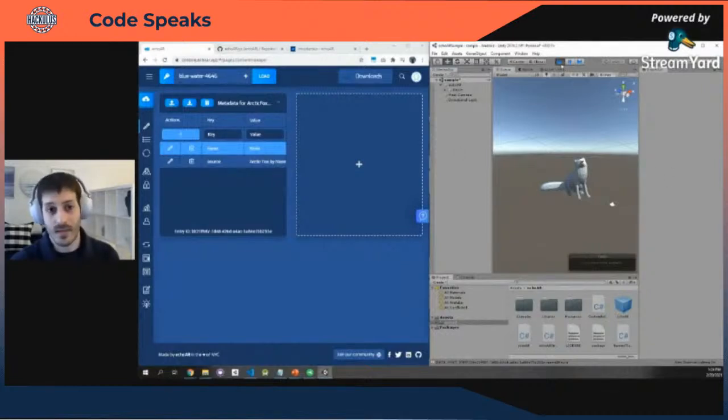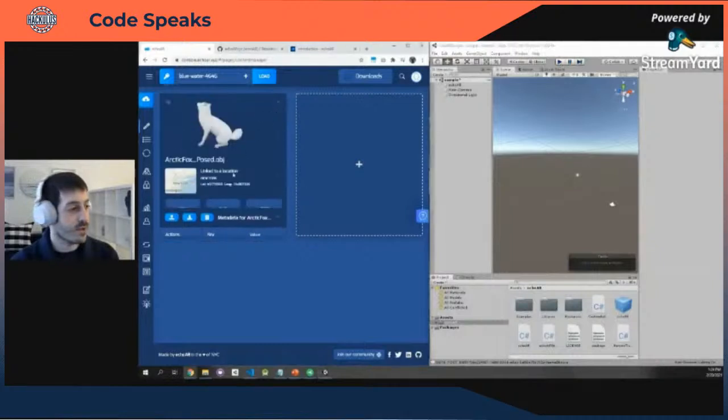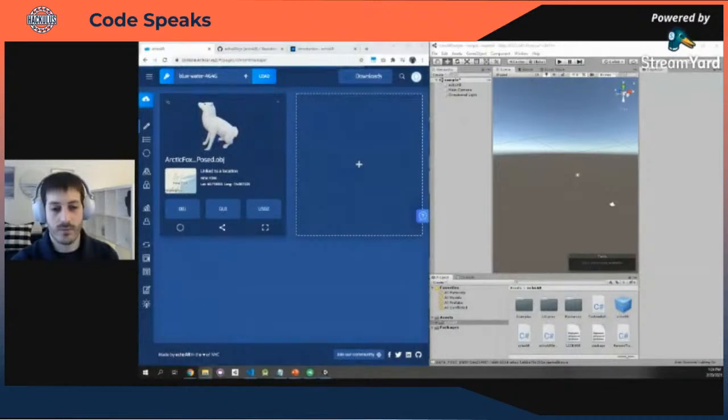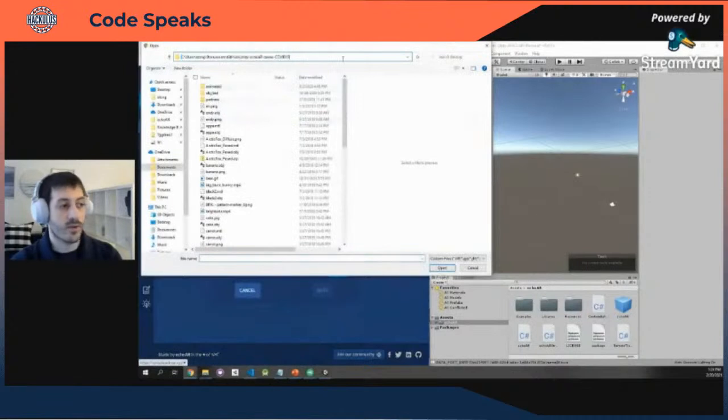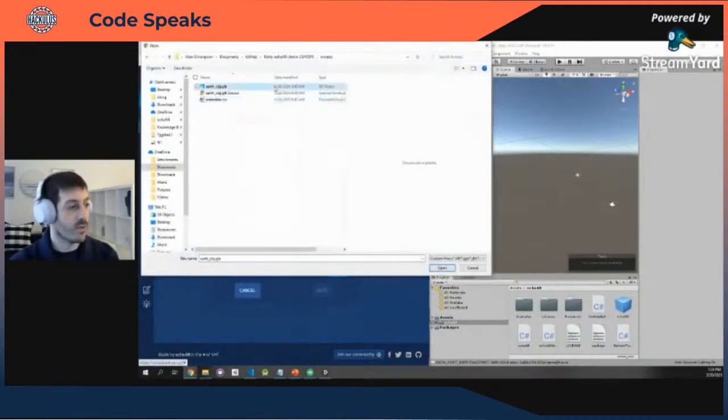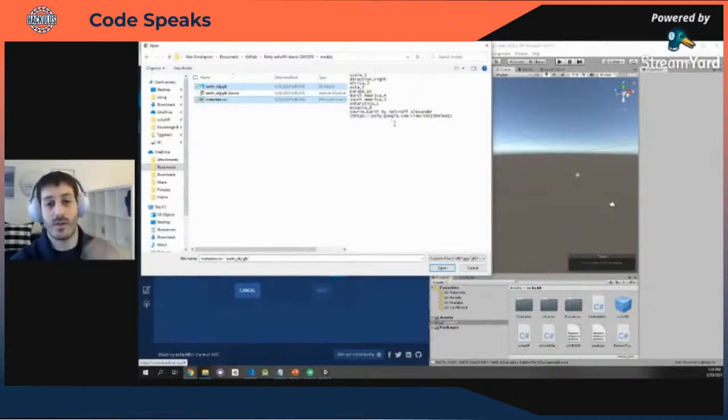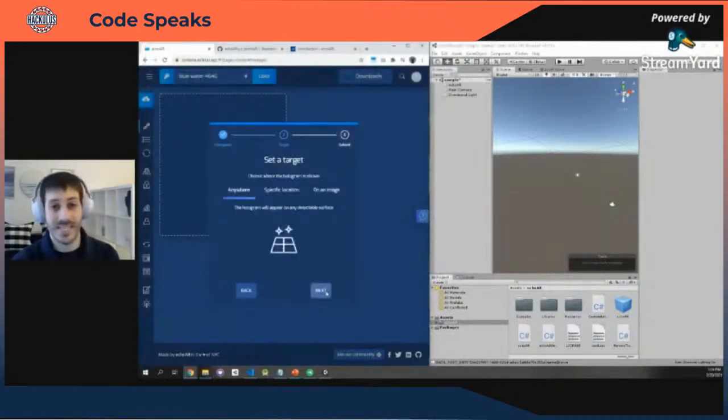Now let's transition to a more complicated example. I'm going to delete the Fox right here, and I'm going to upload my own content from my computer. We're going to recreate the COVID example that I showed you earlier. I'm going to throw in a 3D file now, and I'm also going to attach a CSV, an Excel file that has all these keys and values already pre-attached. When you do that, echoAR will automatically parse these data points and attach them to the content that you're uploading. It's a really cool way to add data without manually typing it in.